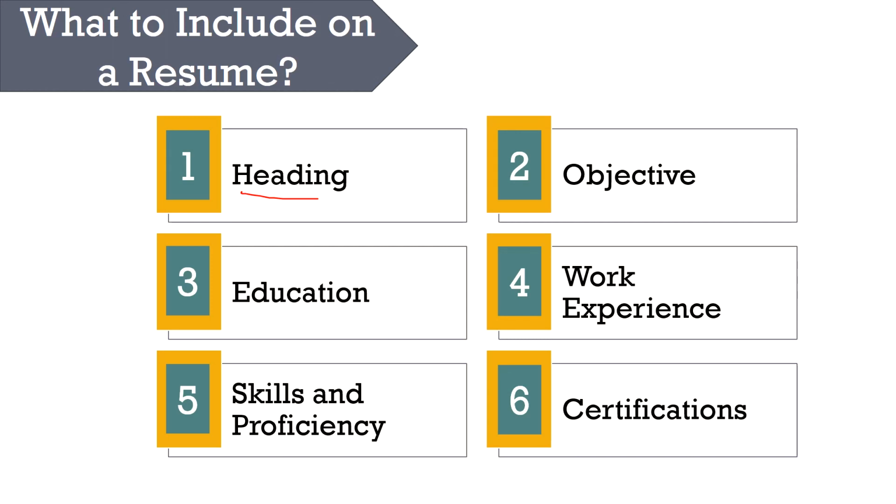This is the most important section, which includes your name, postal address, email ID and contact details. Objective. Basically, it is a one sentence declaration of the kind of job you are looking for. It must be specific, considering the company you are applying to and the job title you are seeking and the skills that you would like to use in that particular job. So you can include this if you are specific about the job profile, otherwise just skip it.